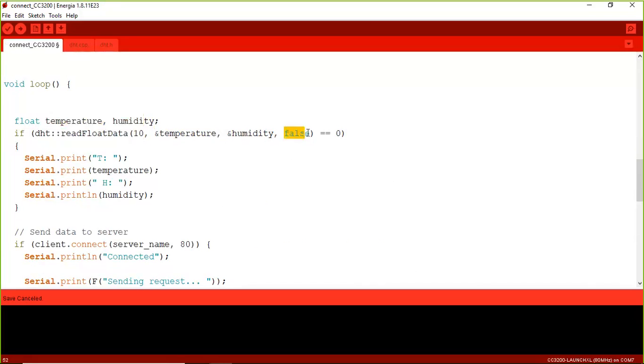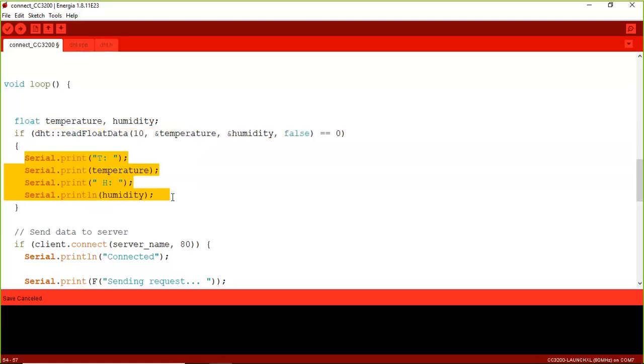And the last parameter, as you know, we are going to use DHT11 instead of DHT22, that is why this parameter is set as false. If you are going to use the DHT22 sensor, then this parameter must be set to true. Then after reading this, if the return value of the function is 0,